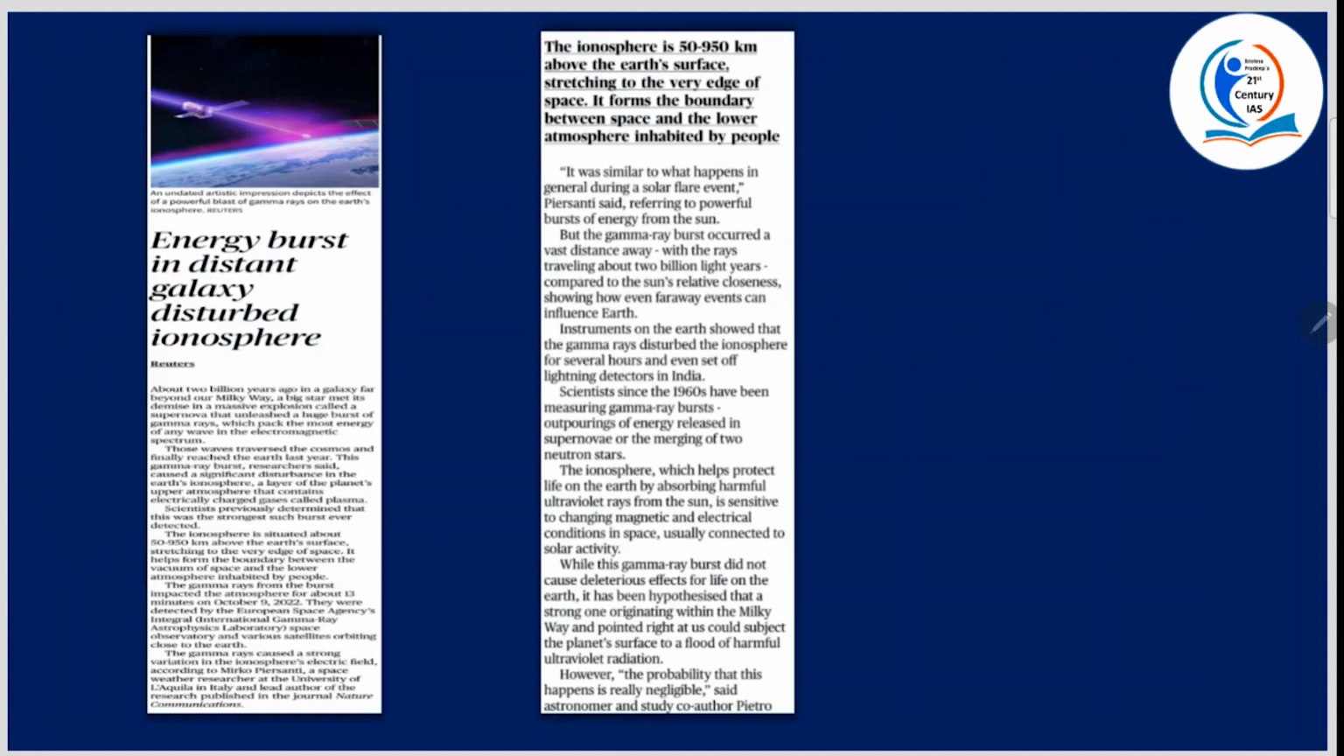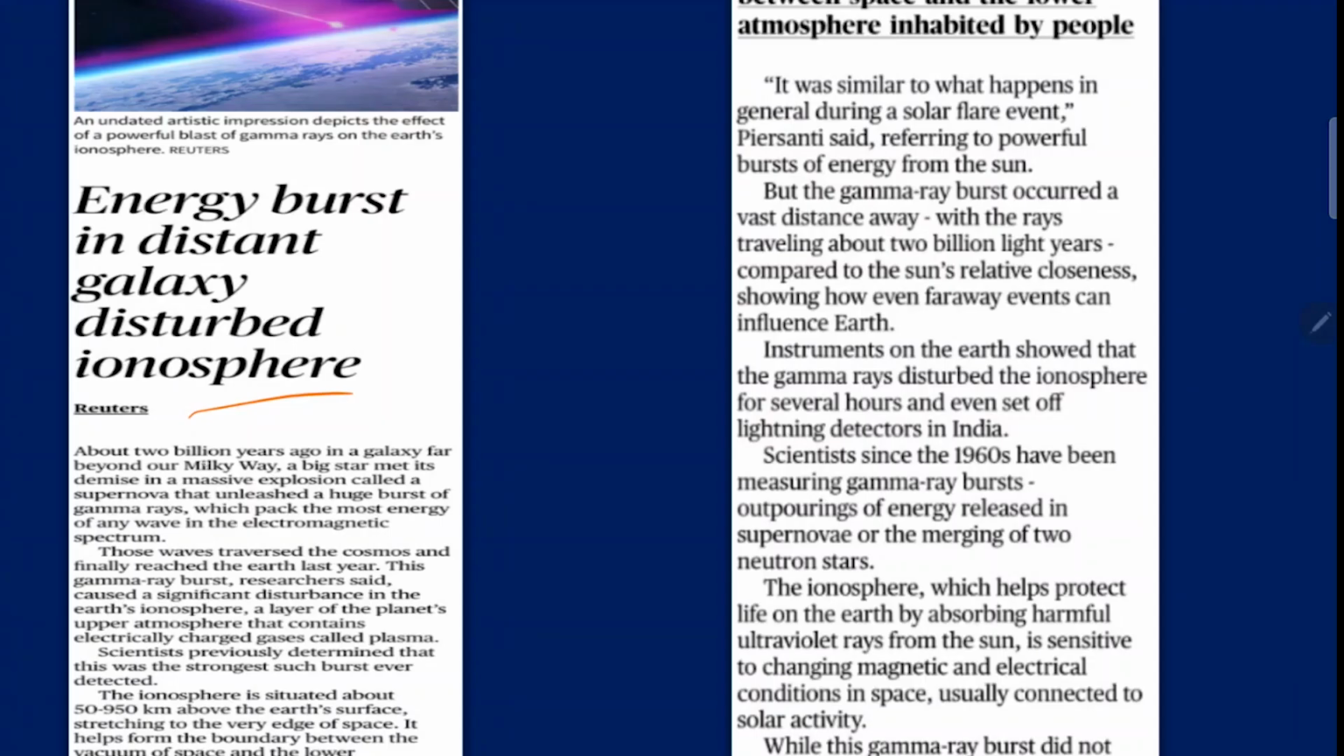All right. Now, energy burst in distant galaxy disturbed ionosphere. About 2 billion years ago, in a galaxy far beyond our Milky Way, a big star met its demise in a massive explosion called a supernova that unleashed a huge burst of gamma rays, which packed the most energy of any wave in the electromagnetic spectrum. Yes, because gamma rays are at the starting, no? And this way, the wavelength will increase. Here the frequency is max.